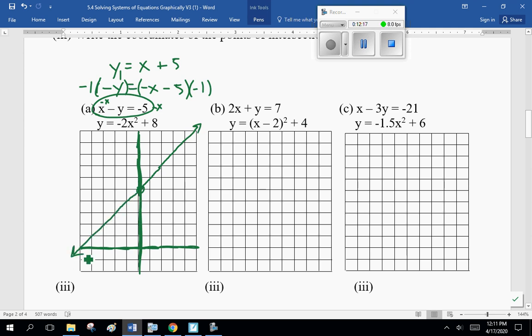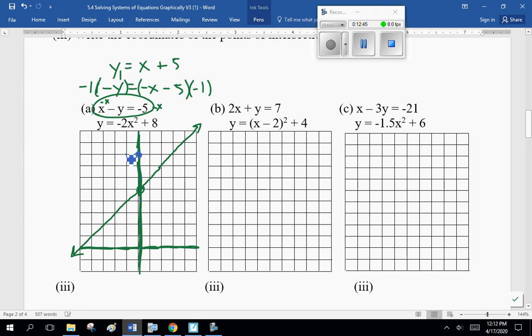So this is y1. And the other equation is minus 2x squared plus 8. Now, 2, 4, 6. My c value, my constant, is 8. And what am I doing to my quadratic equation? Well, instead of going over 1 and up 1, I've got the minus, which means I go down, and I go down twice as much.